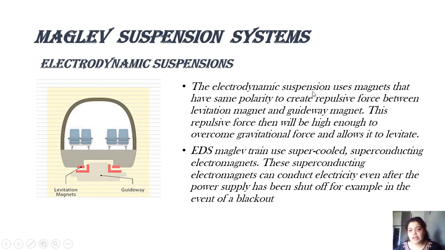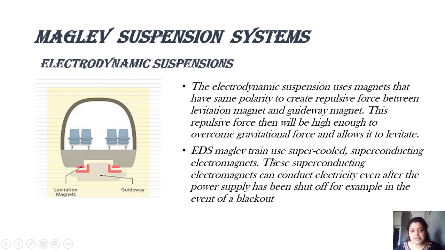So the electrodynamic suspension uses magnets that have the same polarity to create a repulsive force between the levitation magnet and the guideway magnet. EMS uses forces of attraction and EDS, that is this system, uses forces of repulsion. This repulsive force will be high enough to overcome the gravitational force and will allow the train to levitate.